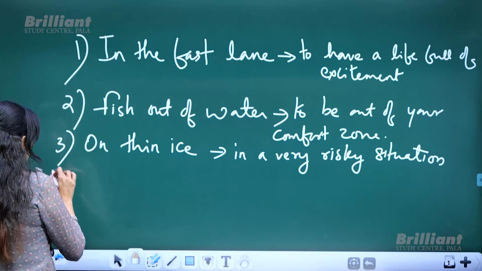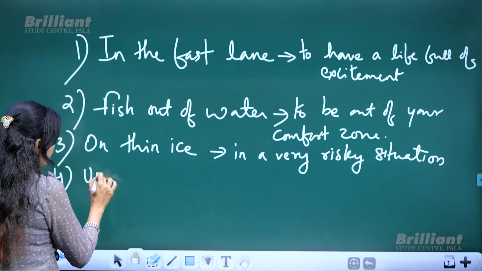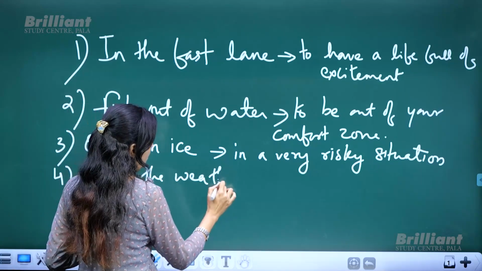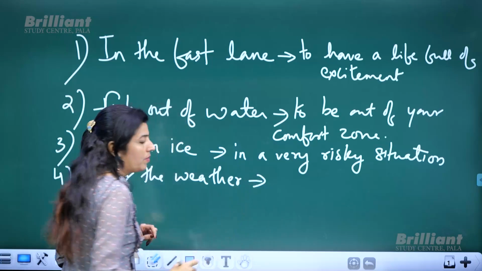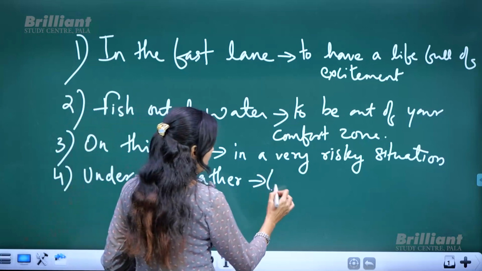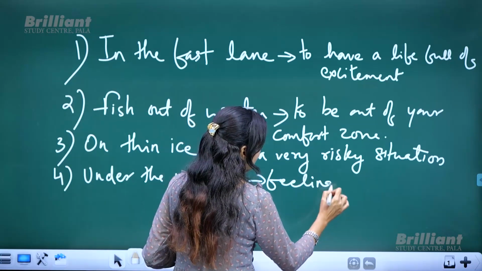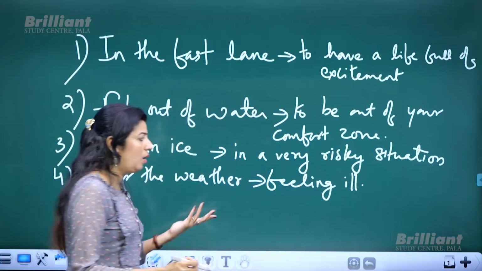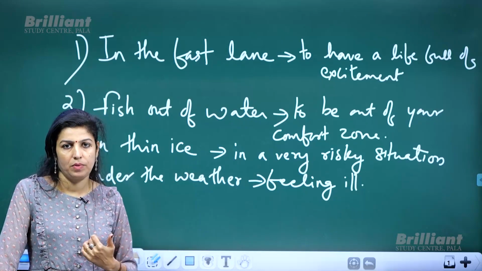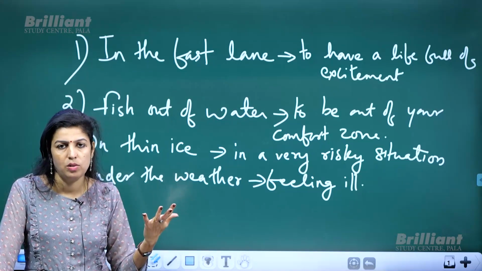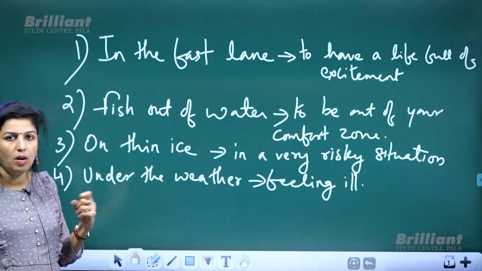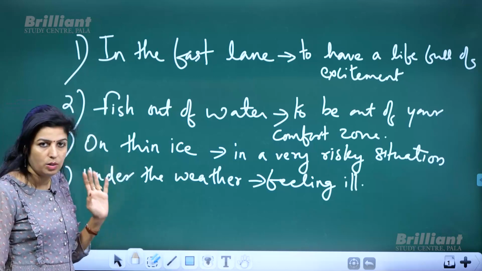Okay. Now next is under the weather. Under the weather means feeling sick, feeling ill. Okay, feeling sick or feeling ill. One example is my mom was a bit under the weather yesterday. So she was feeling ill. She was not so well. So yesterday my mom was a bit under the weather. So feeling ill or being sick is what we call under the weather. Okay.